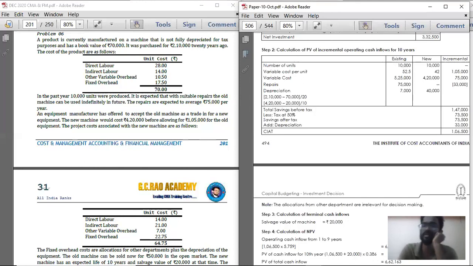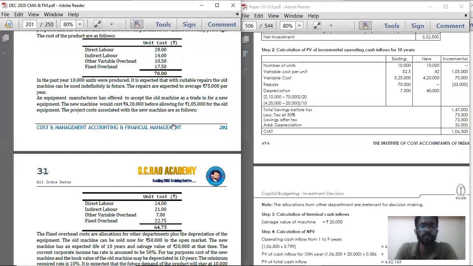In the incremental column, this has gone up; actually, it should come one step down. So 5,25,000 minus 4,20,000, you will get 1,05,000. That incremental saving in cost is nothing but incremental cash inflow. Here there is a saving in variable cost, so it is a cash inflow. Next is repairs. If you go with new machinery, you are not going to spend anything on repairs, whereas with old machinery you should spend 75,000 per year.